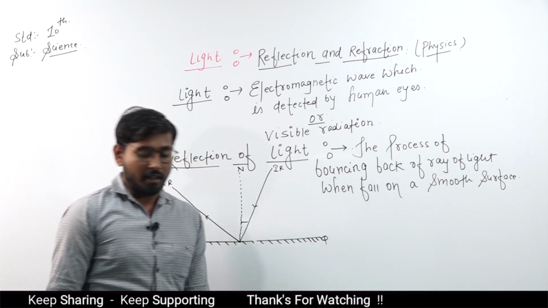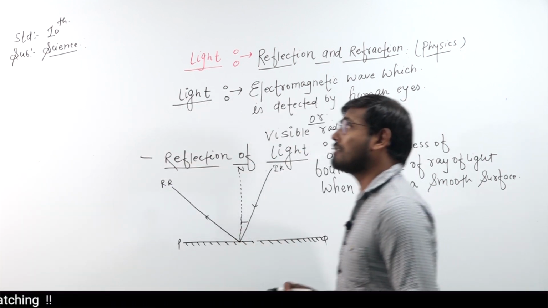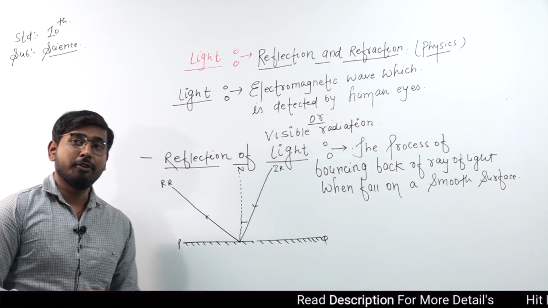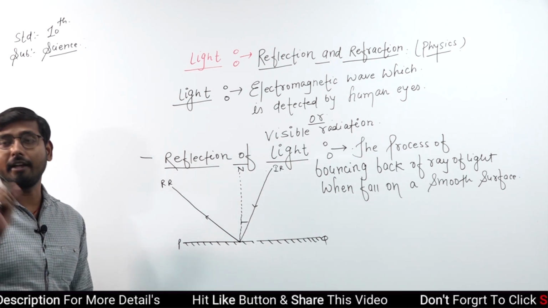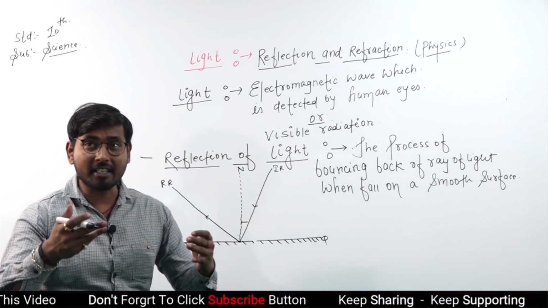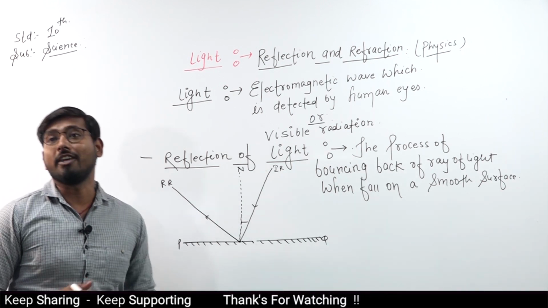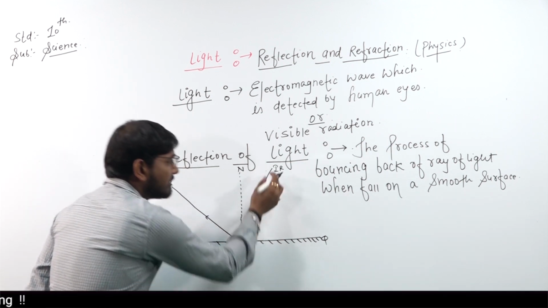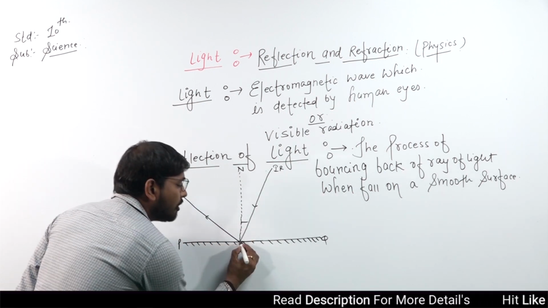Just like an example, if we are sitting in a dark room and we are going to see any object, when it is possible to see the object in front of your eyes, the rays of light in your eyes on the retina form the point of normal, and after the formation of the point of normal, the incidence ray is reflected, and after these rays are reflected we are capable of seeing any object in front of us. So that is the incidence ray, and that is known as the reflected ray, and that is the point of normal.